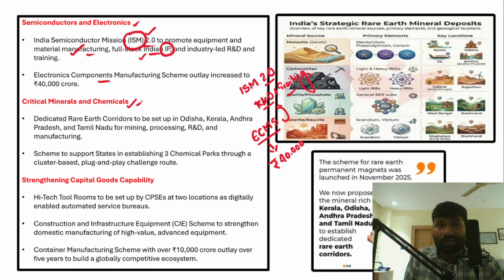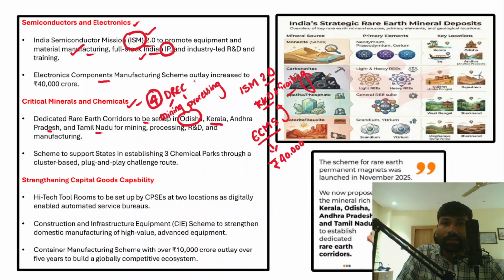Now, as part of this, dedicated rare earth corridors will be established in 4 states. The 4 states include Odisha, Kerala, Andhra Pradesh and Tamil Nadu. These are the 4 states where the dedicated rare earth corridors will be established. The objective of the dedicated rare earth corridors is to promote mining of rare earth minerals and then processing of rare earth minerals, and it will also focus on research and development along with manufacturing as well.